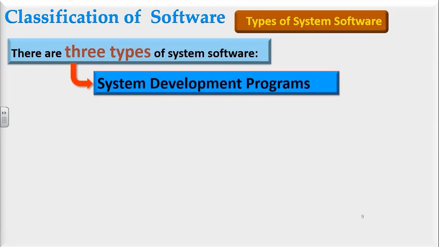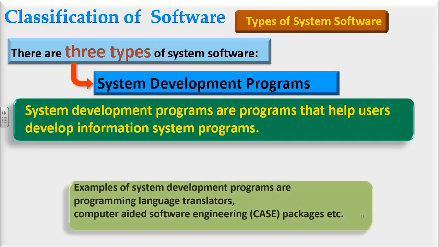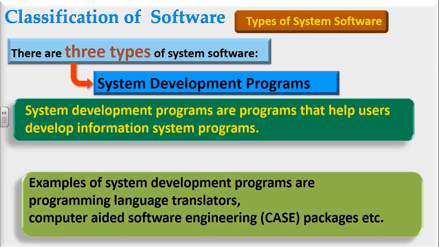The third one is system development programs. System development programs are programs that help users develop new information system programs. Examples of system development programs are programming language translators and computer-aided software engineering CASE packages. These are the programs which help in creating new programs in the computer.